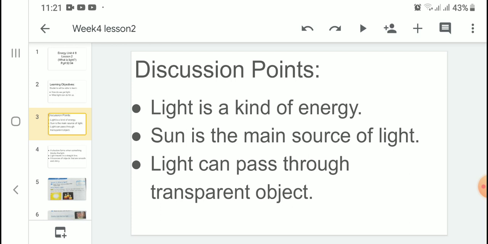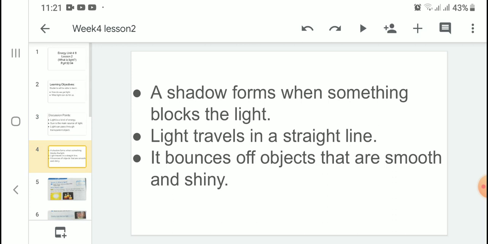First of all, I will tell you about transparent objects. Transparent objects allow light to pass through them. Examples of some transparent objects are air, glass, and pure water. Light cannot pass through some objects like a wall, a door, and even you. Those objects are called opaque objects. When light cannot pass through objects, it makes a shadow. A shadow forms when something blocks the light.